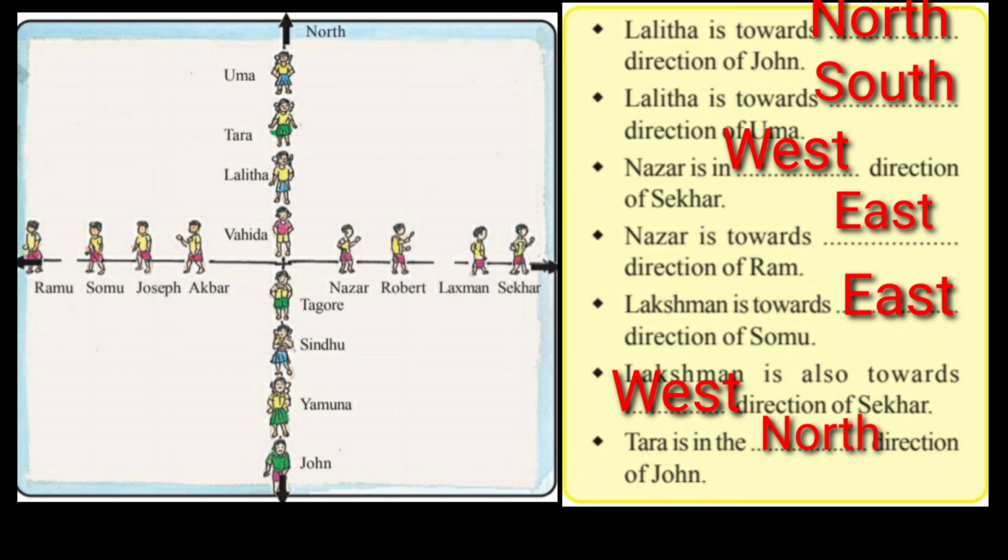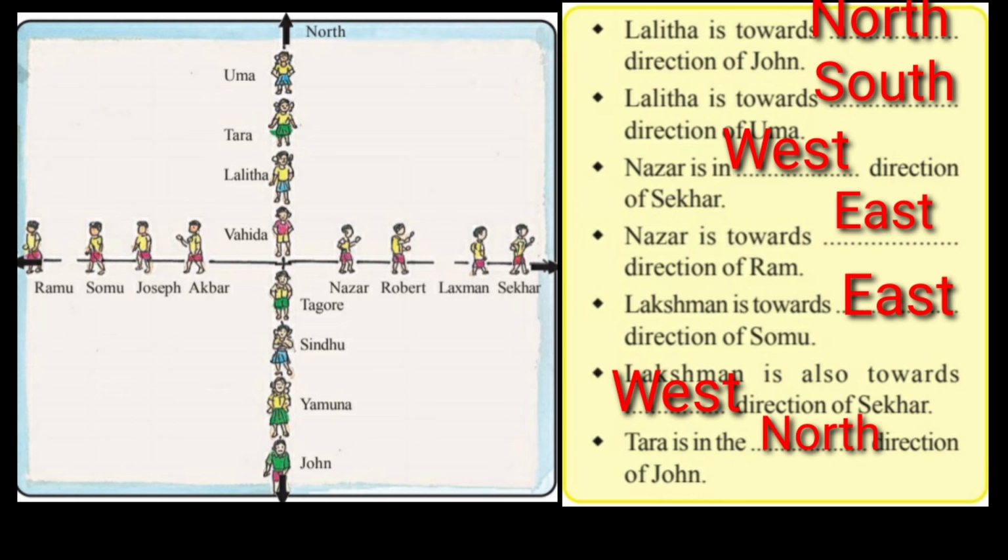Lakshman is also facing towards east. But now we are comparing here the direction of Shekhar. Shekhar is facing east, and what will the direction be behind Shekhar? West. So what will be the answer here? West. Now next, Tara is in the dash direction of John.